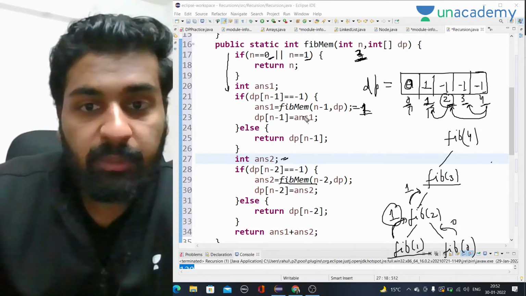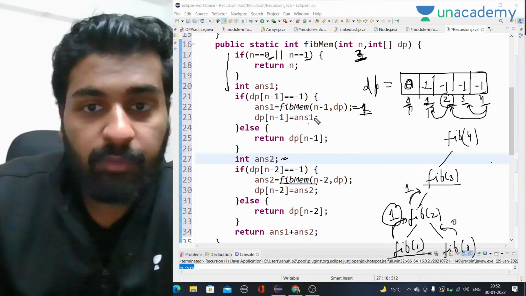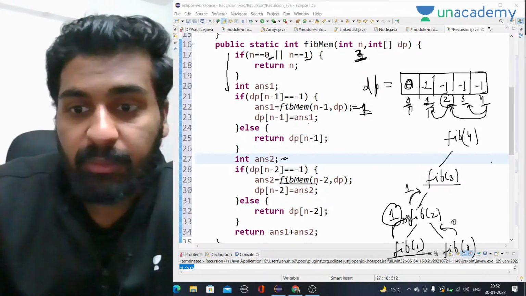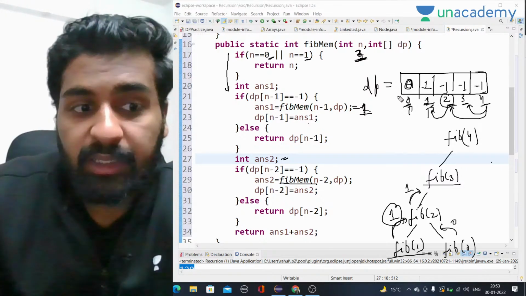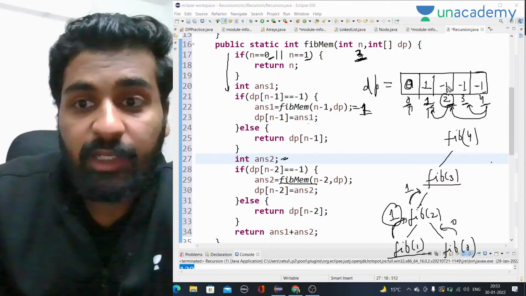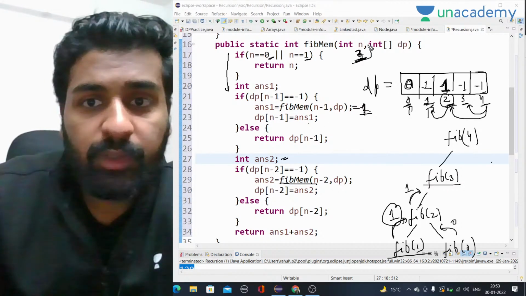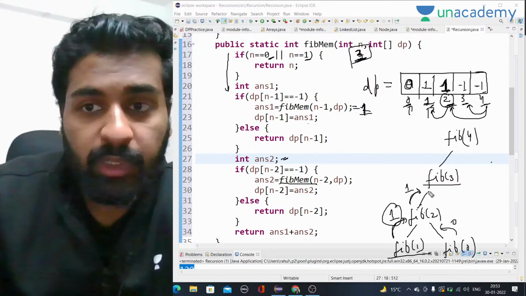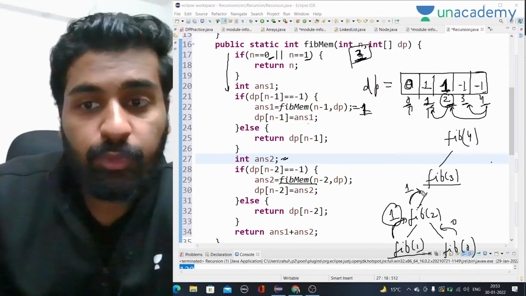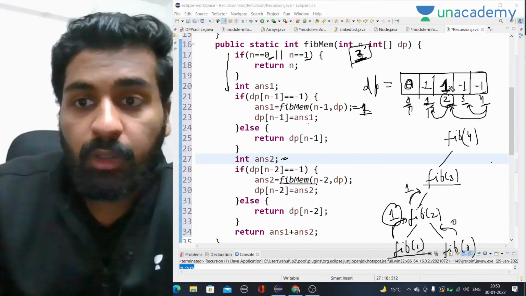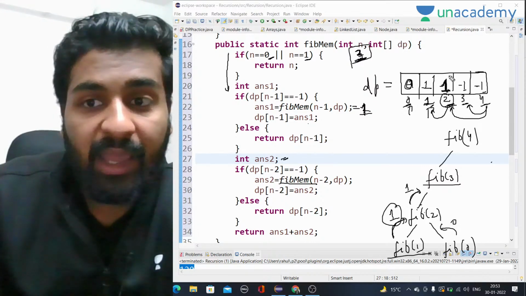Now dp of n minus 1 will be answer 1. For fib of 3, n minus 1 is fib of 2, so at the second value I will store 1. I hope this much you are getting. For n equal to 3, we call for fib of 2, and fib of 2 returned 1, and at dp of 2, I added 1 there.